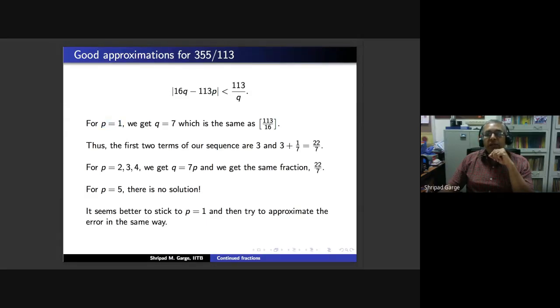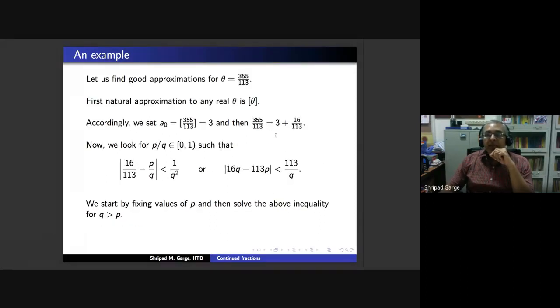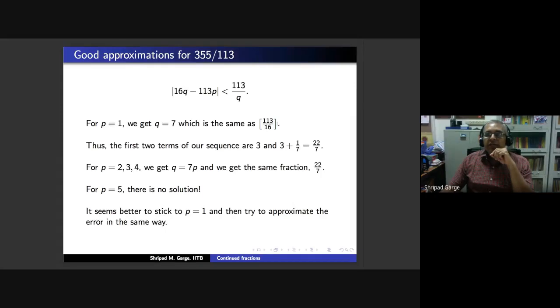It seems to be better to stick to P equal to 1 and then try to approximate the error in the same way. What do I mean by the same way? So we have here approximated the number by its integral part, and then we have the fractional part. We inverted the fractional part. Remember, the fractional part was less than 1. So its inverse, its reciprocal, is bigger than 1.